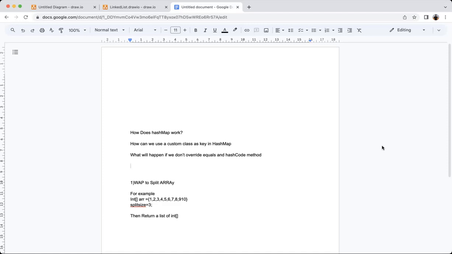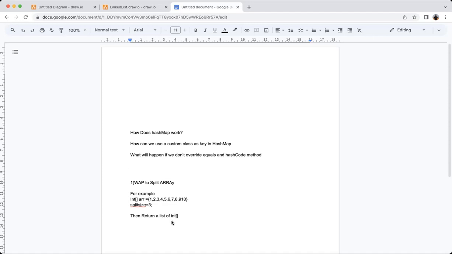After that he gave me one program. The program was like to write a program to split array, and in the input parameter they provided one array of integer and split size. So scenario was something like this: suppose we have an array of length 10 input and split size is 3. So in that case there will be three arrays of size 3: 1 2 3, second array would be 4 5 6, and third array would be 7 8 9, and the remaining element, in this case that is 10, that will go in the fourth array, and we have to finally return a list of arrays.